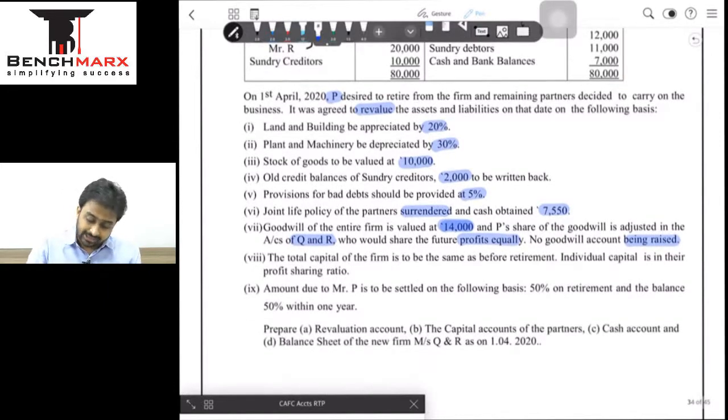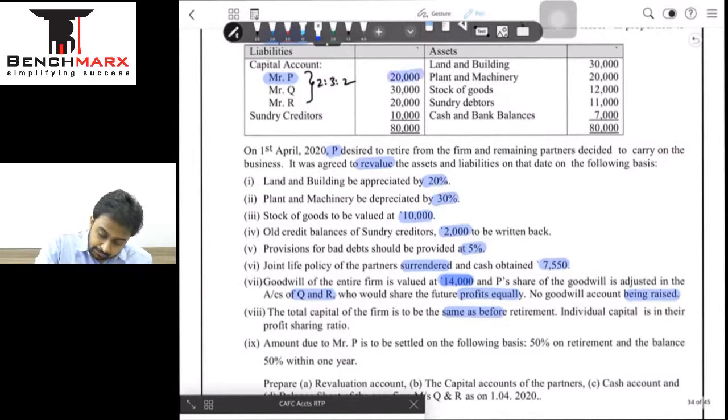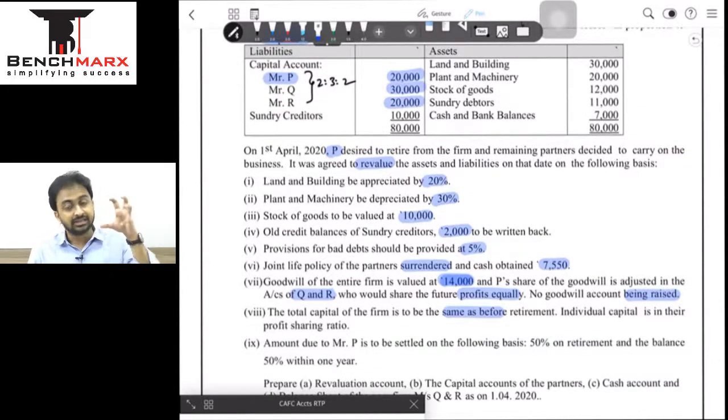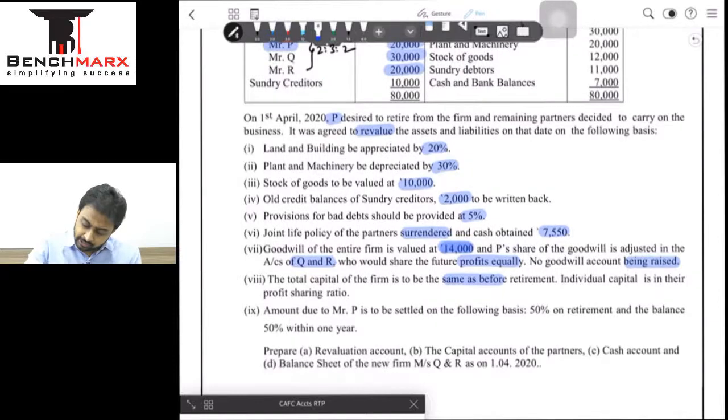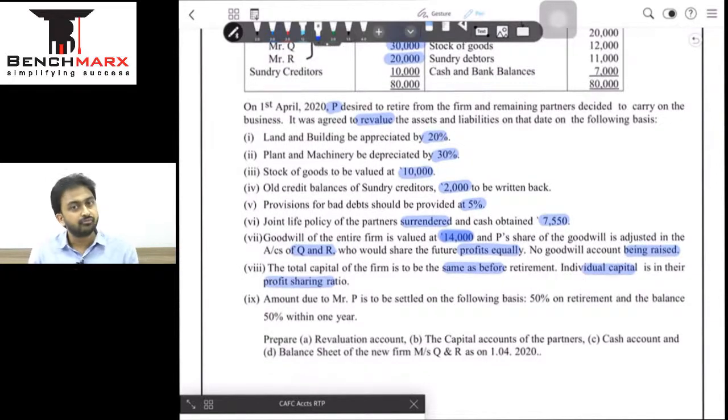ठीक है, total cap of the firm is to be the same as before, appears to be 20 plus 30 plus 20, that is 70,000. This 70,000 has to be the capital of the firm, meaning this 70,000 should be the closing balances of the partners and normally it is in the PSR and individual capital is in their PSR, which means 70,000 is going to be split between Q and R as 35 and this is going to be 2 balance carried down in the capital account.